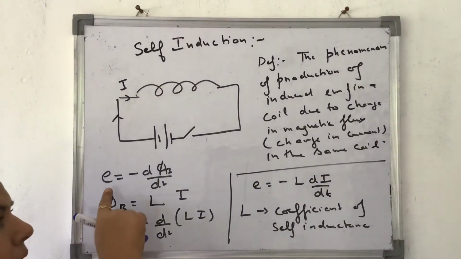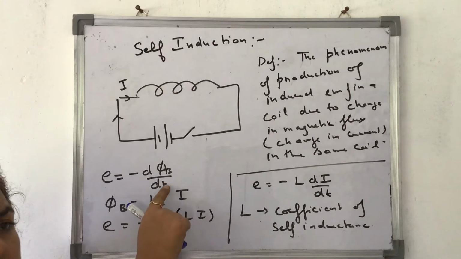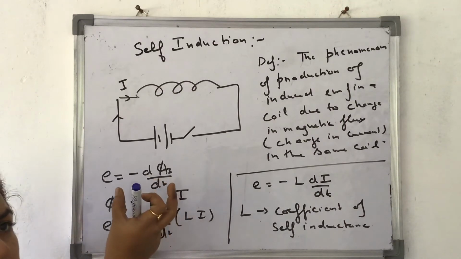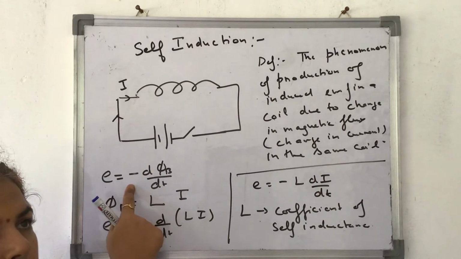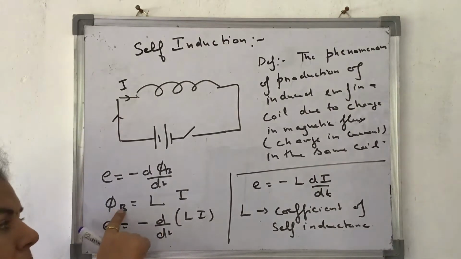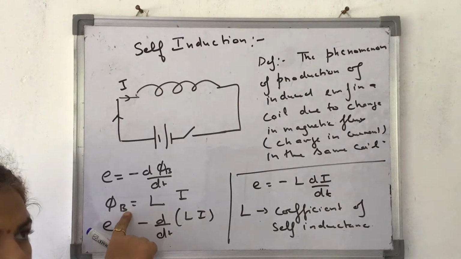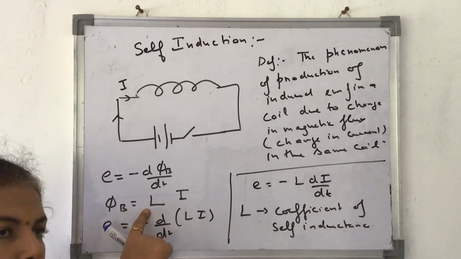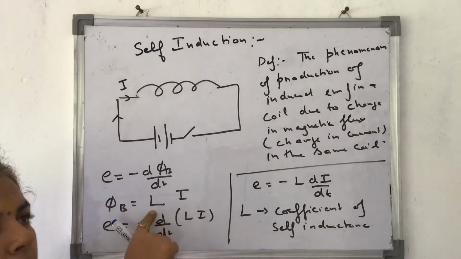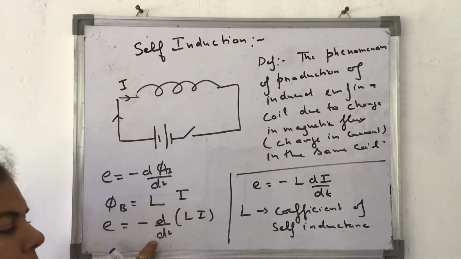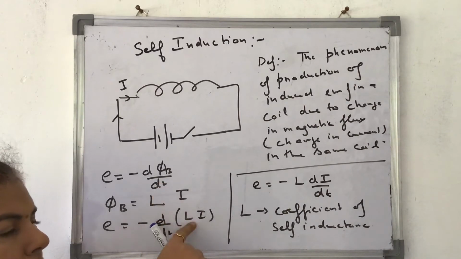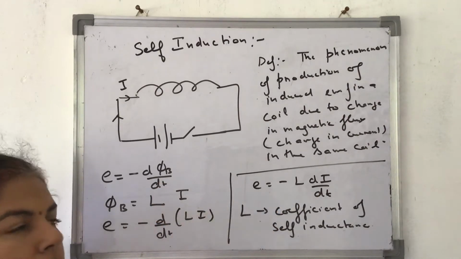So here mathematically E is equal to minus d phi by dt. This is a mixture of which two things? Faraday's laws and Lenz's rule. Faraday's law is only till here; the negative sign tells about Lenz's rule. Phi b is the magnetic flux, and it is also given by another formula, Li. L is the coefficient of self-inductance and I is the current. So instead of phi b, I am writing Li, and this L being constant, being a coefficient of self-inductance, it comes out: E is equal to minus L di by dt.